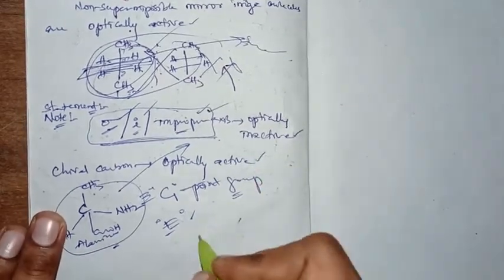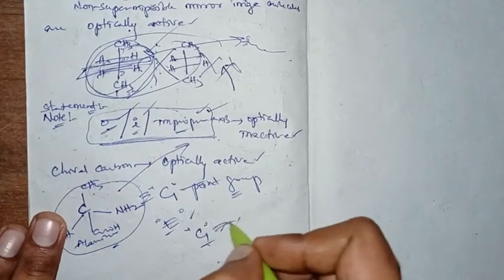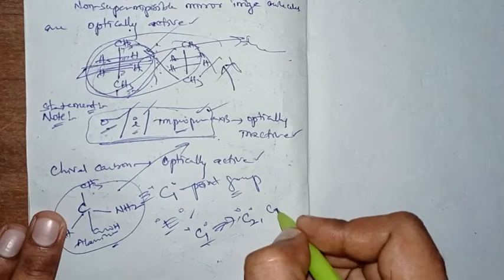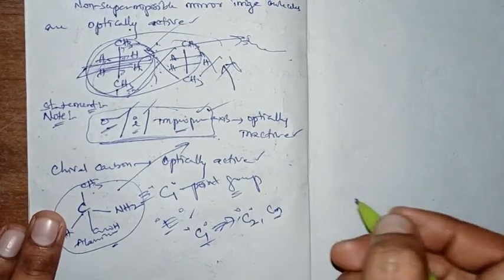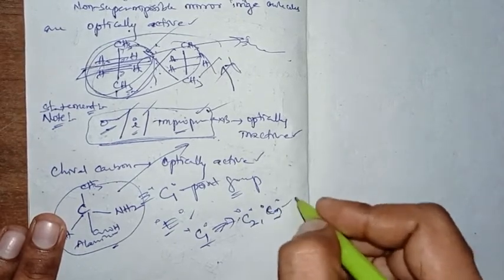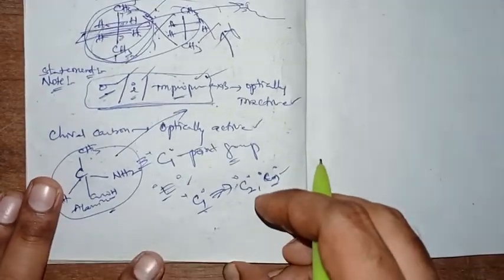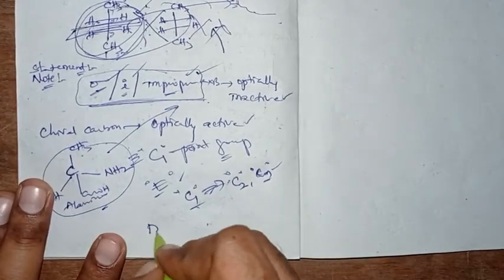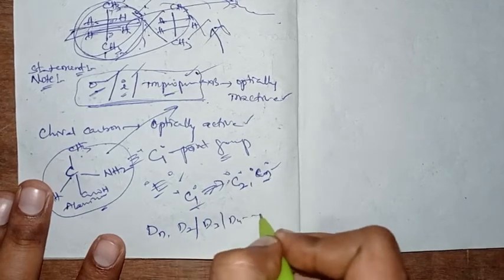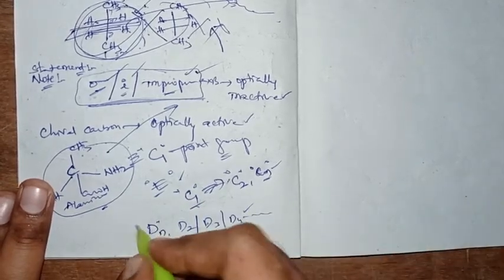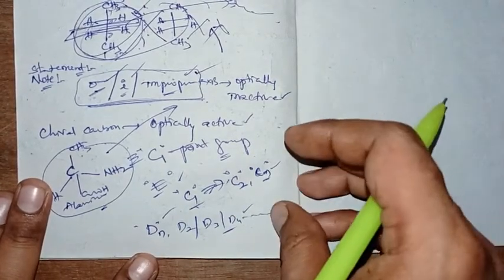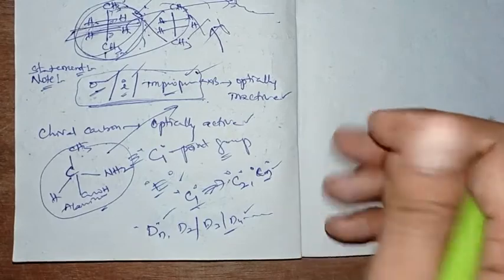Not only C1 point group molecules, but also C2 point group molecules and Cn point group molecules, C1, C2, C3, will be optically active. And not only that, Dn, whether D2 or D3 or D4 or any Dn point group moiety, is also optically active. It will show optical activity, right.